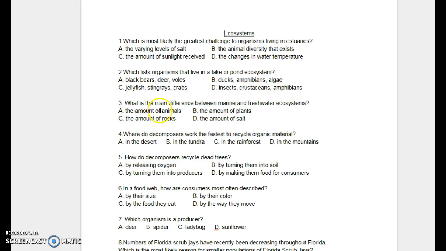Number 3. What's the main difference between marine and freshwater ecosystems? A. The amount of animals. B. The amount of plants. C. The amount of rocks. D. The amount of salt.